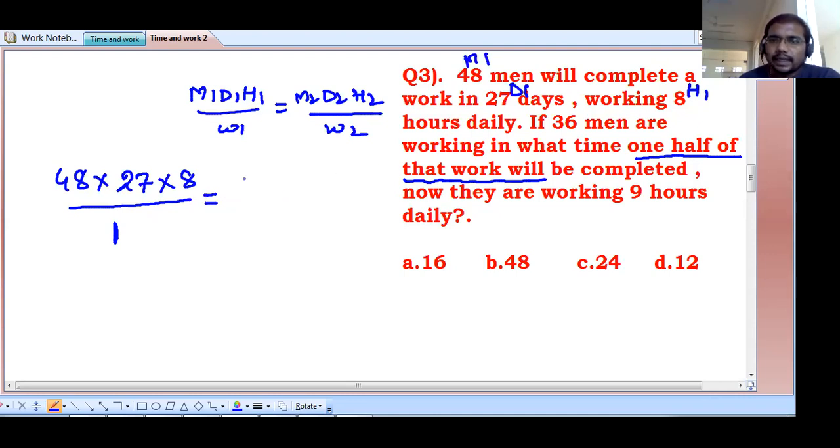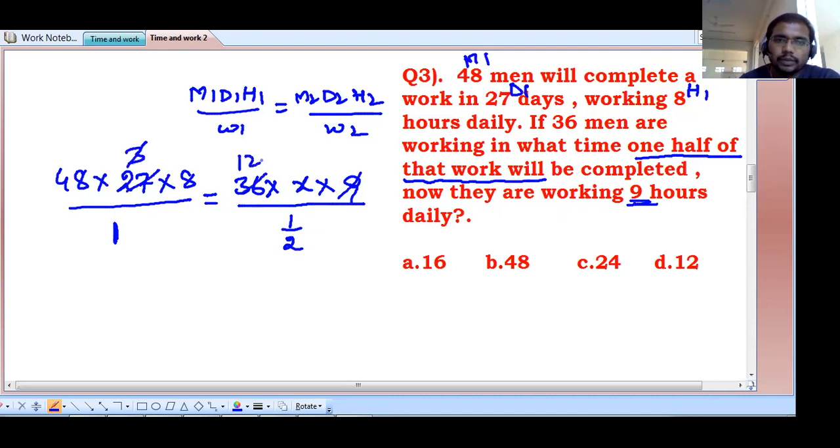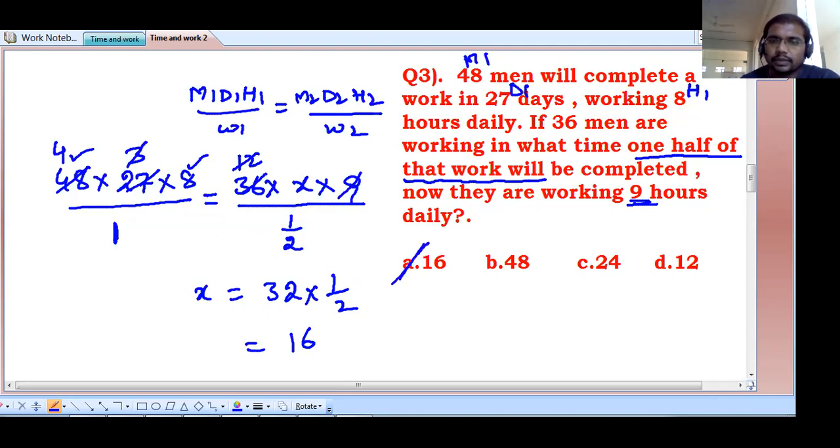Now, in the second case, 36 men are working. In what time? X days. Let it be X days. Half of the work, one half of that work. One half means half. Now, the persons are working how many hours daily? 9 hours daily. So you have to cancel this. 9, 3 times, 3, 12 times, 12, 4 times. X value is equal to 4 8s are 32 into this half also multiplied by half. 32 into half, that is 16. Answer is 16 days.